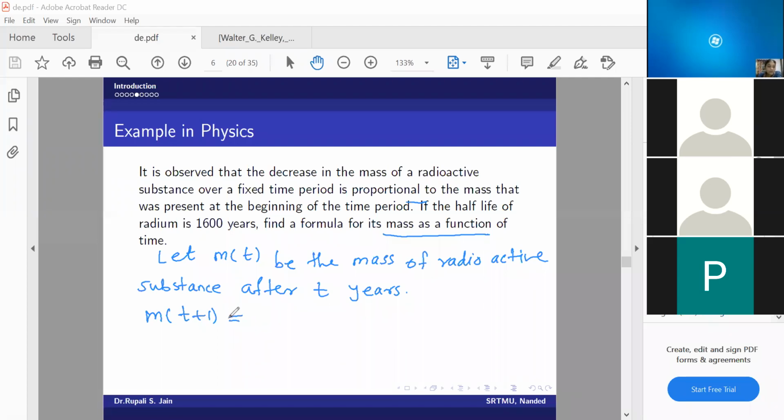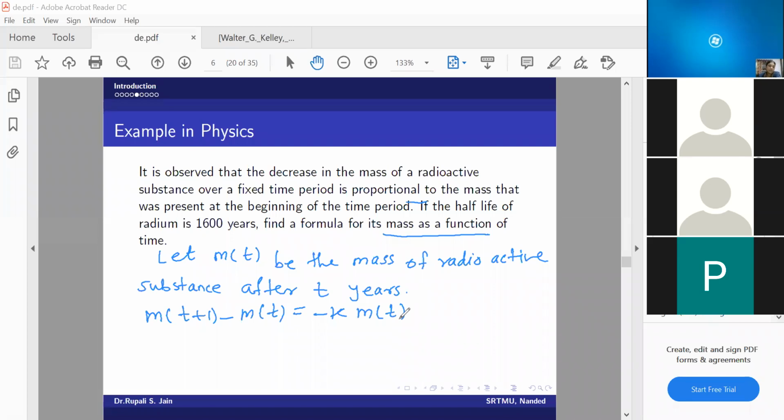Okay, now m of t plus 1, sorry, not equal to, I want here, because it is a decrease in mass. So m of t plus 1 minus m of t, the decrease in the mass, is directly proportional to the mass which was present at the beginning.